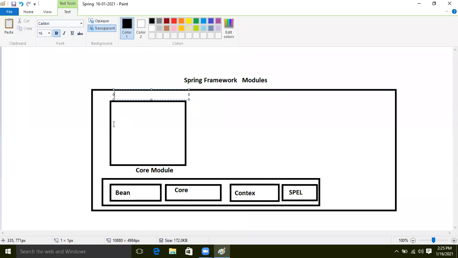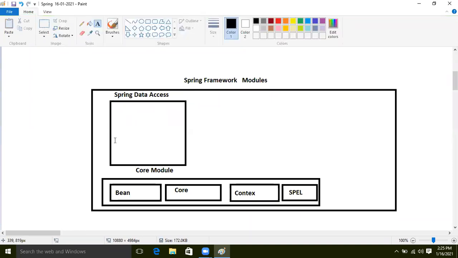Spring people, what are we given? Spring Data access, right? Spring Data is given one module. That module name is Spring Data Access. Inside that, the data access layer, another module is there.